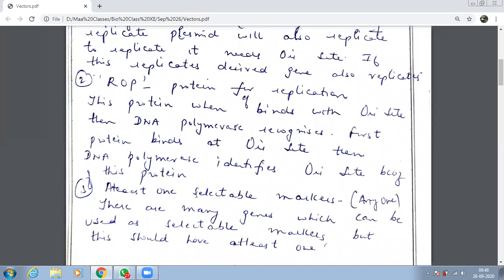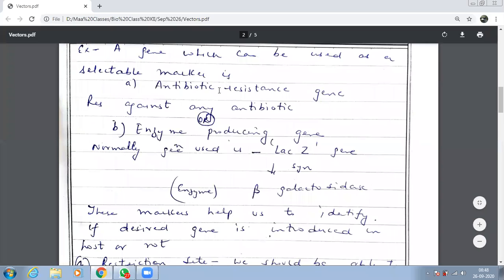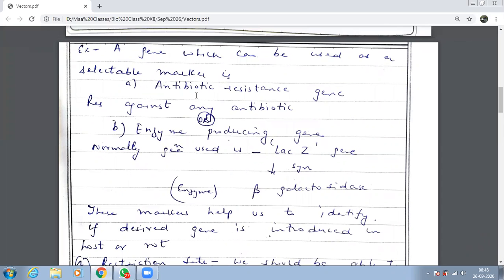Third thing which each vector should have is one selectable marker. We should have at least one. There are two types of selectable markers generally used in biotechnology. Which is the first kind of a gene which can be used? Antibiotic resistance gene.